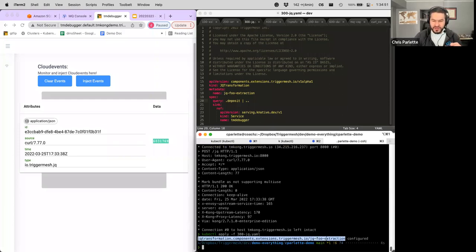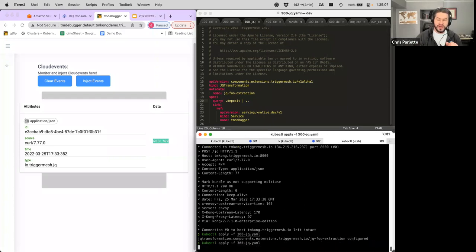Oh, JQ foo extraction. Cool. We got this, and it configured, meaning there was a change and you just applied it. We updated the existing component to use the new file. Now watch what happens if I apply this again.